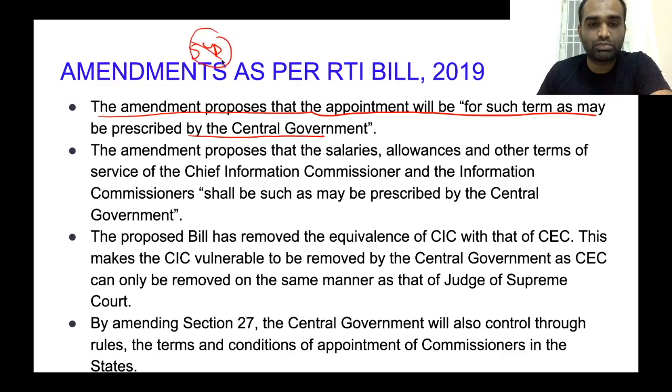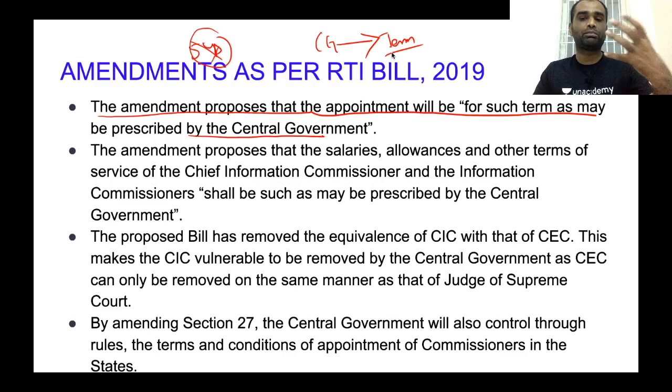Now they have amended this provision saying that the central government can appoint the chief information commissioner as well as information commissioners for any term that is prescribed by the central government. So if the central government wishes to appoint a particular person for say 3 years, they can do so. If they want to appoint a person for say 7 years, they can do so. So it's at the whims of the central government to appoint a person to whichever tenure possible.